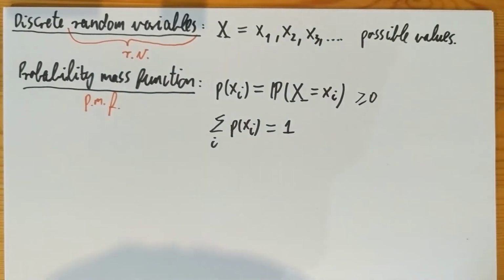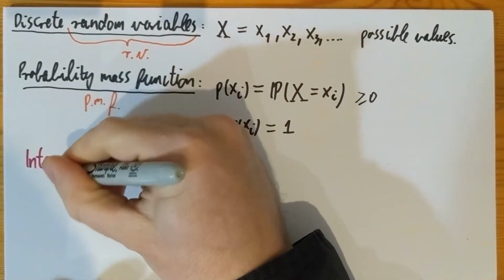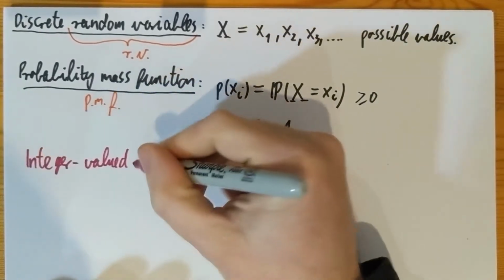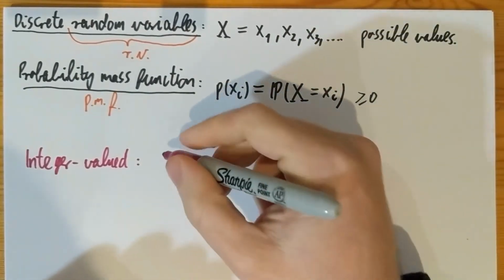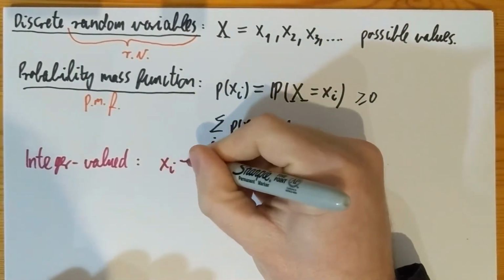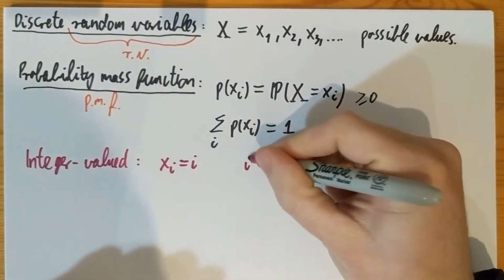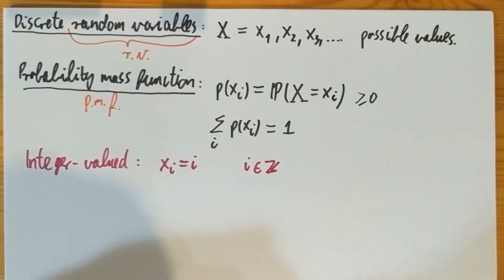Now in this unit we are almost always going to deal with integer valued random variables, and so that means that instead of x1, x2, x3 and so on, I'm just going to denote xi by i, and i will mostly be a non-negative integer, but in general i could be any integer number in Z, including negatives.